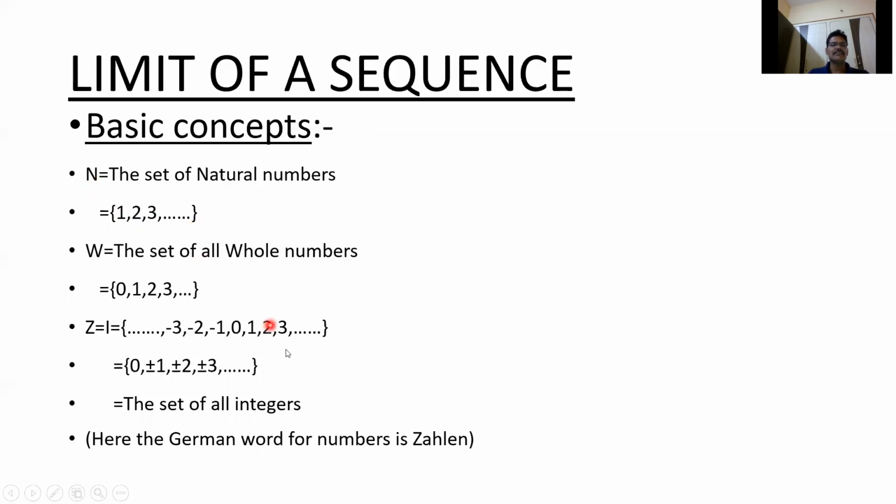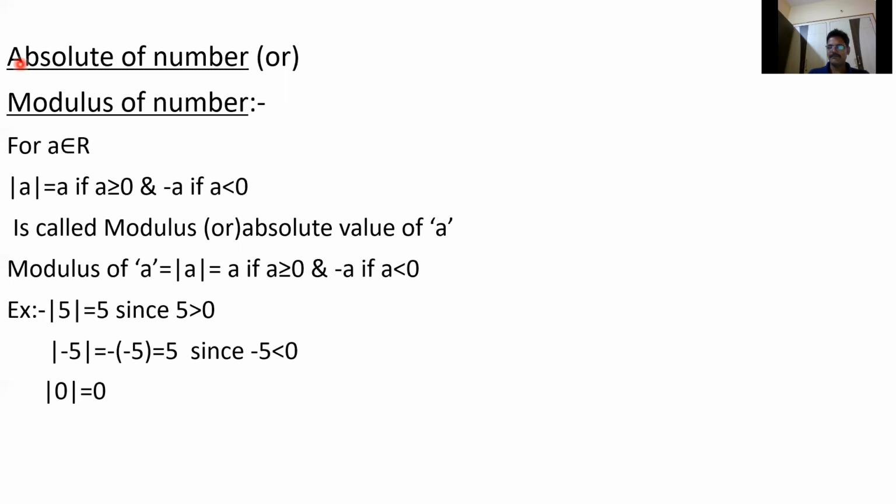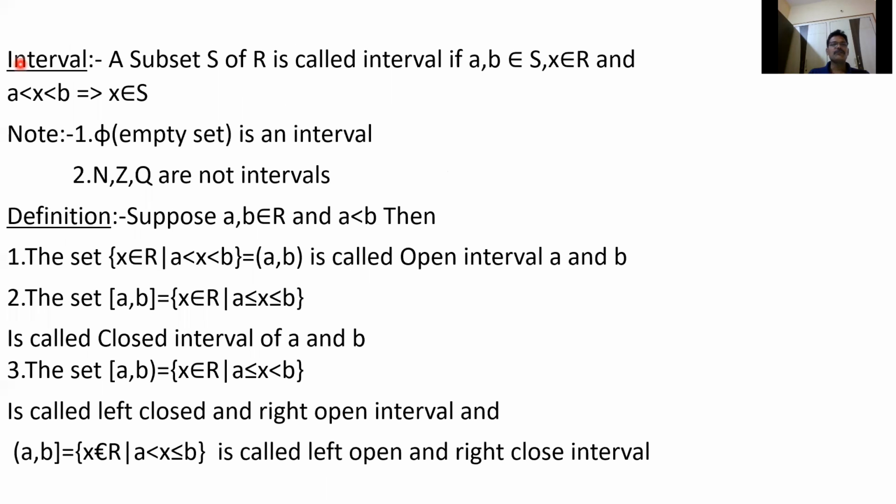Similarly, Z is also not an interval, because between 1 and 2, 3 by 2 is there, and 3 by 2 doesn't belong to Z. That's why Z is not an interval. Similarly, Q is also not an interval, because 1 and 2 belong to Q, but between 1 and 2, root 2 is there, and root 2 doesn't belong to Q. That's why N, Z, Q are not intervals.